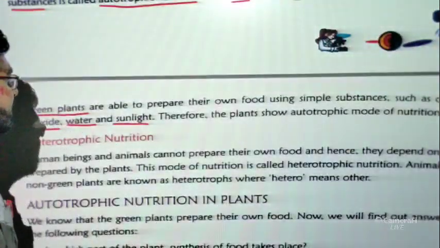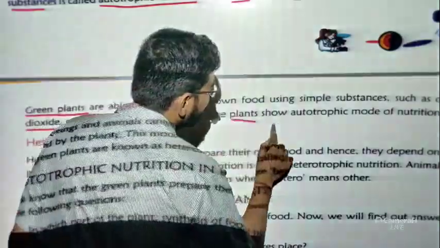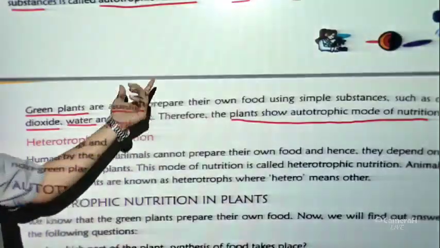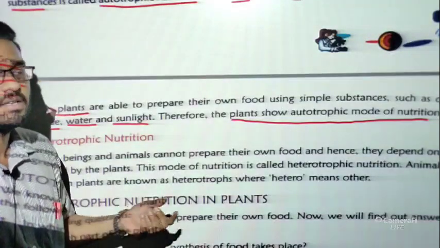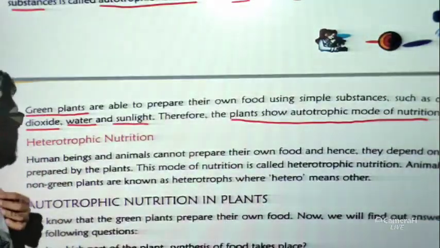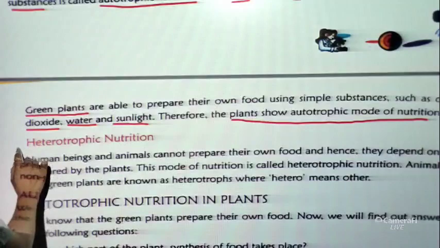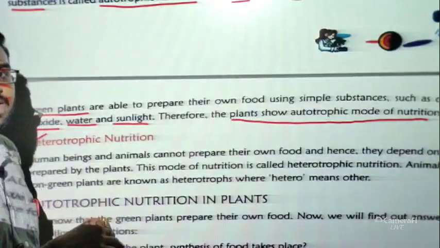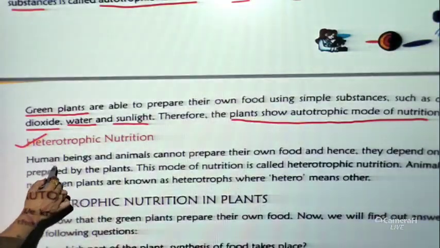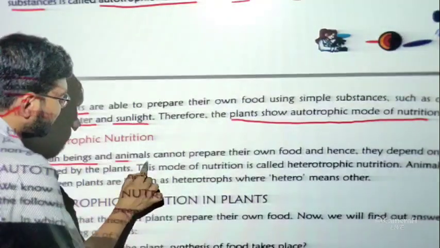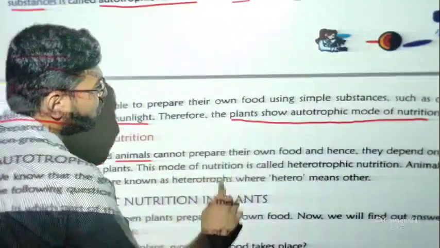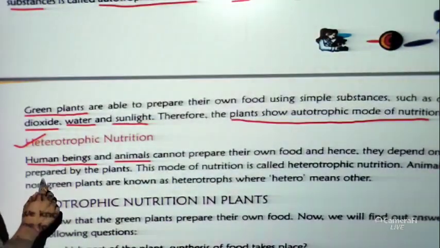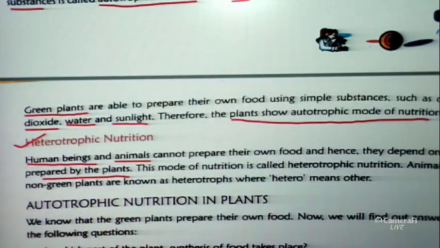Okay, therefore the plant shows autotrophic mode of nutrition. Very important. So the example of autotrophic nutrition is the plants. Now if we go for the heterotrophic nutrition, heterotrophic nutrition means what? Exactly the opposite of this. Human beings and animals can't prepare their own food, and hence they depend on food from others or from the plants.